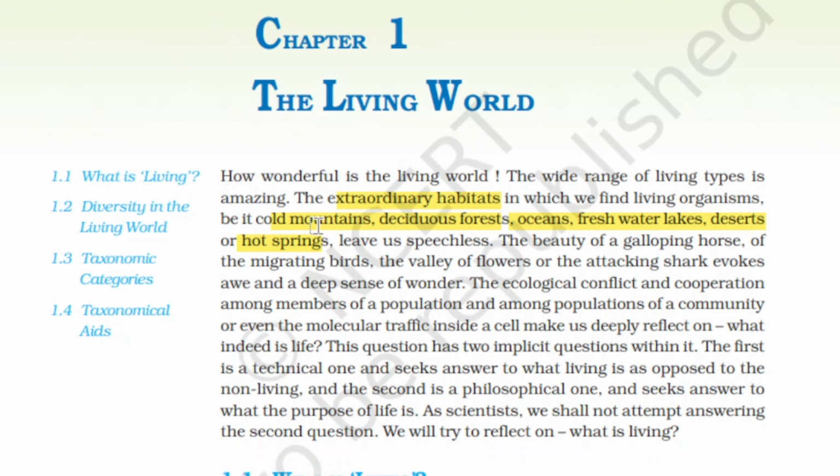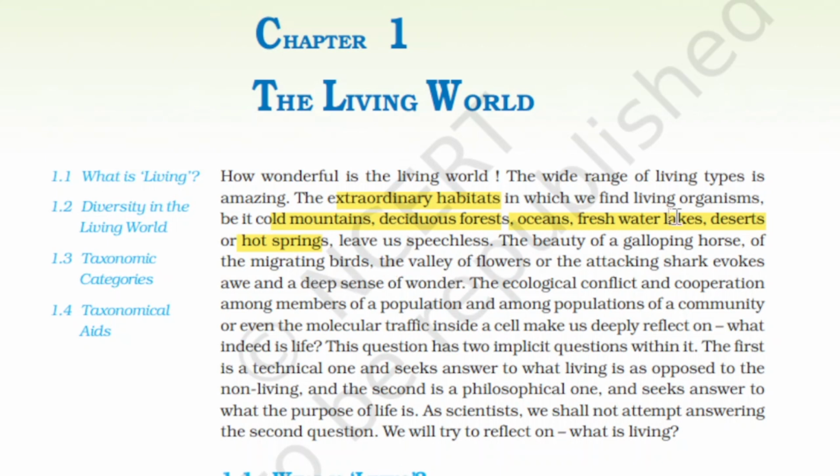Yes, it may make us wonder, because a normal human being cannot tolerate a certain range of temperature. If you go to extreme cold conditions, we can't survive there. But you see the living systems present in there. The beauty of a galloping horse, of the migrating birds, the valley of flowers, or the attacking shark evokes awe and a deep sense of wonder.